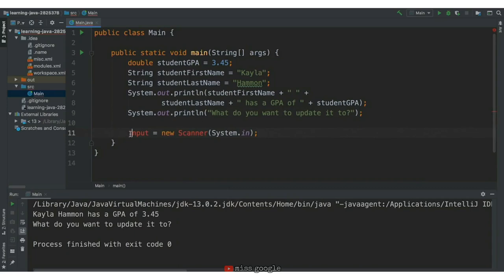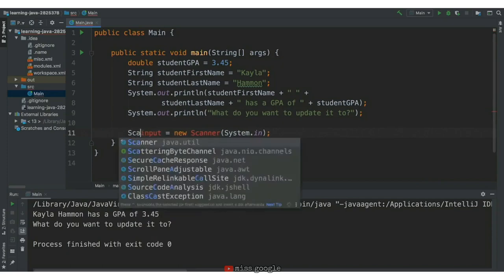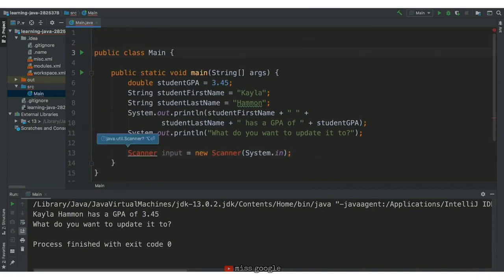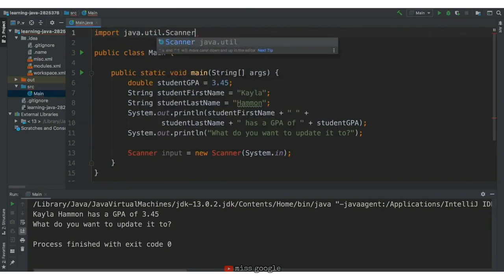We get an error here because we need to add a data type for our variable. The data type here is Scanner. There are lots of data types in Java, but for now, you can think of the scanner as a tool that has operations that allow us to get input. In order to use those operations, we have to create a scanner first. We also need to import java.util.Scanner in order to use the scanner. Think of it as a special data type that we need to import in order to use.